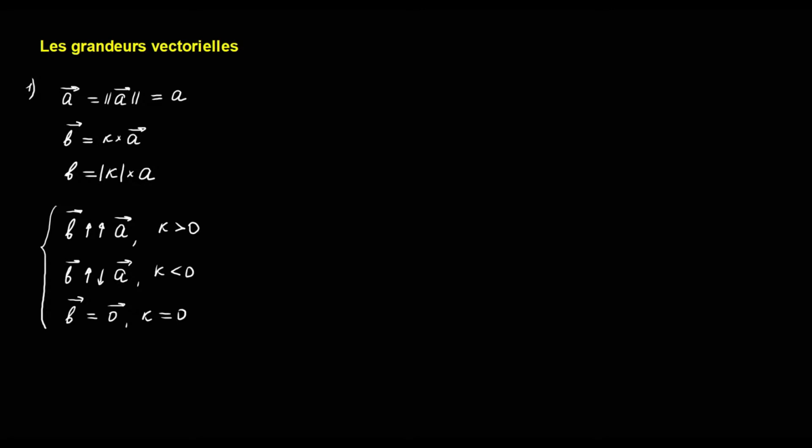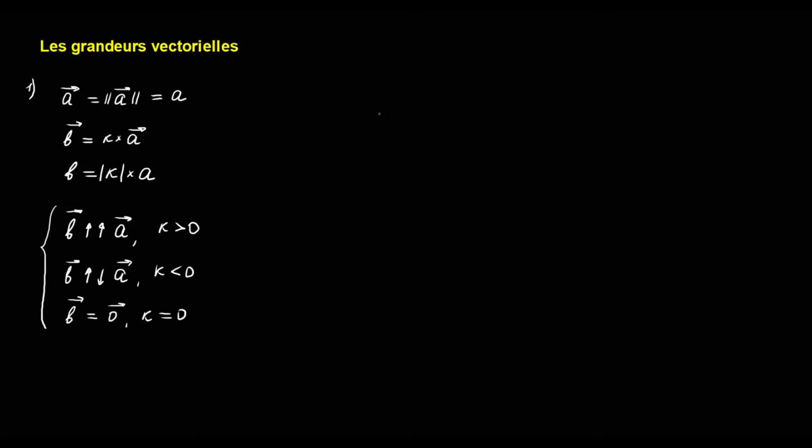Let's show some arrow. The direction of the arrow indicates the direction of the vector, and the length of the arrow at certain scale indicates its modulus. Let's take an example like this.